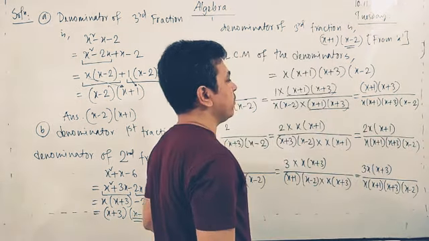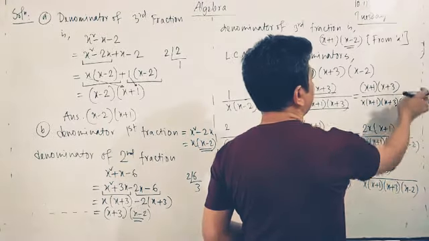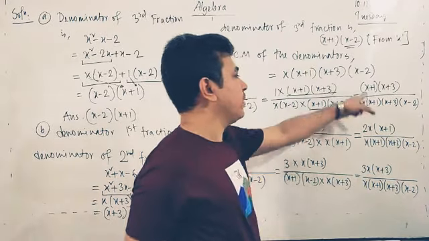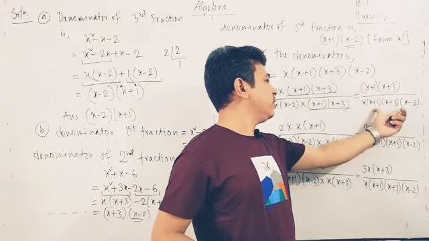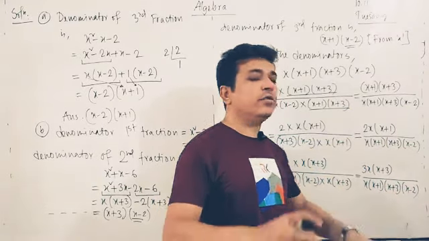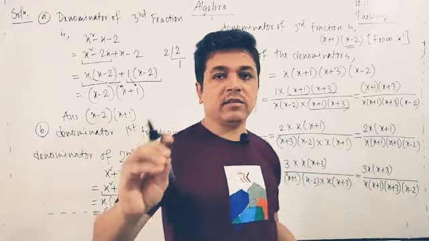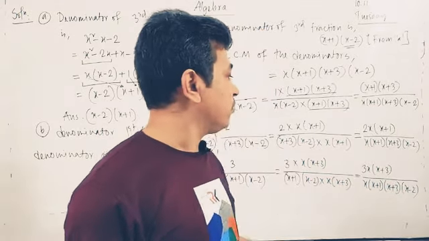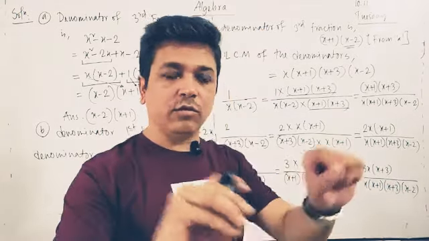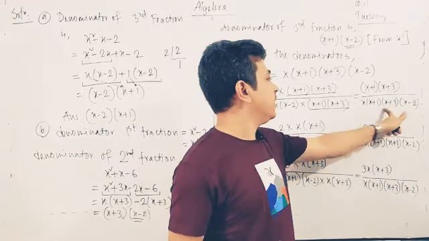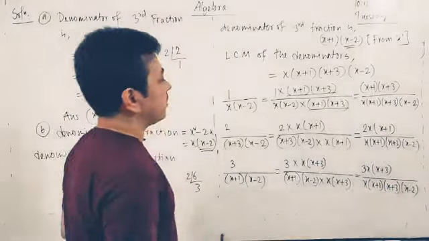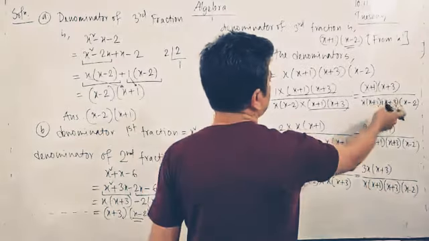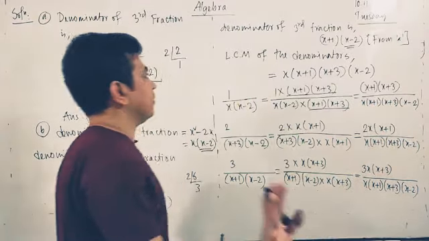And after that you have to write just this one, this one, this one, and this one. So look at that here, in all the fractions this denominator, this denominator, this denominator is the same denominator. That is our target. We have to convert all these fractions into an equal denominator. So this one and this one are the same, so it is equal. This is our result, and we have to write the answer like this.